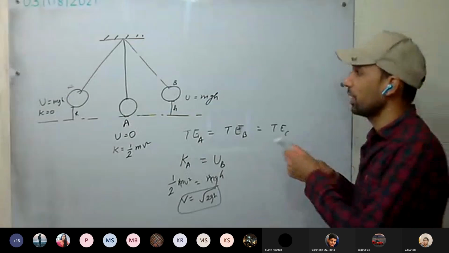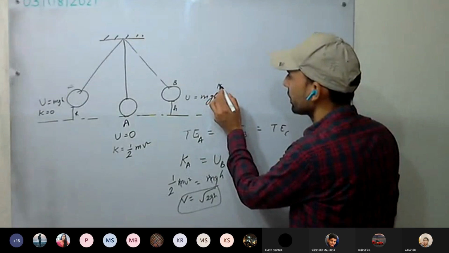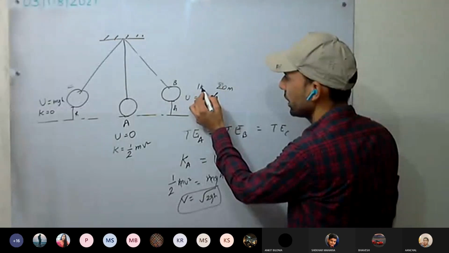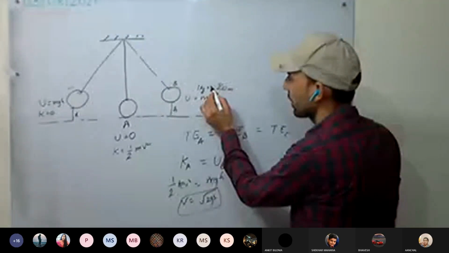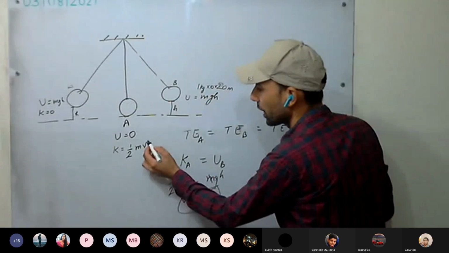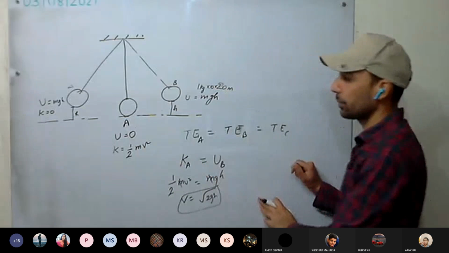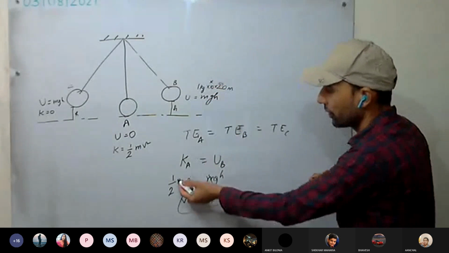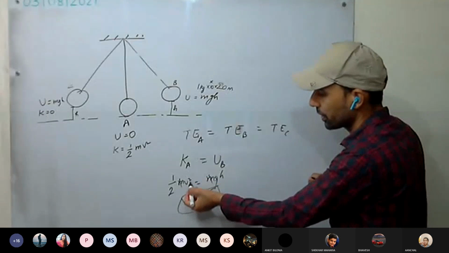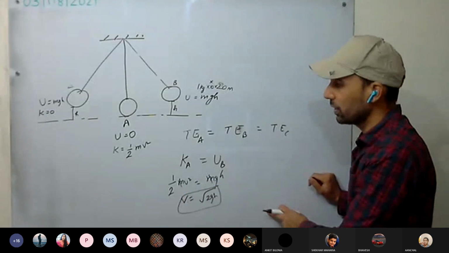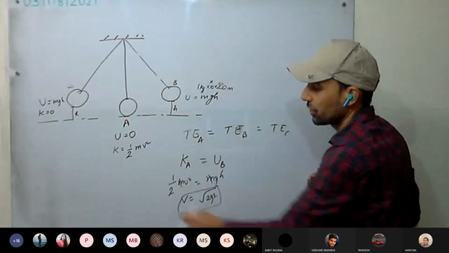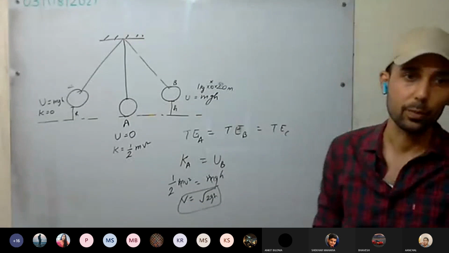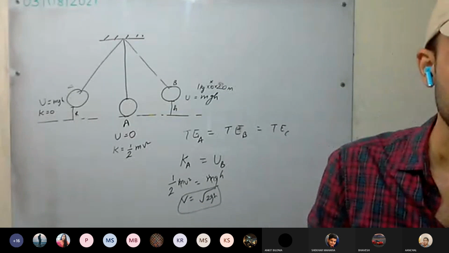For example, it is given to you that the height is 20 meters, the mass is a 1 kg bob, and the gravitational acceleration is 10. You have to tell what is the velocity acquired by the bob. It does not depend on the mass, there is no need for it. If we equate the energies, we can calculate the velocity of the bob at this position A. g is given, h is given, so we can calculate the velocity of the bob. Is this clear?